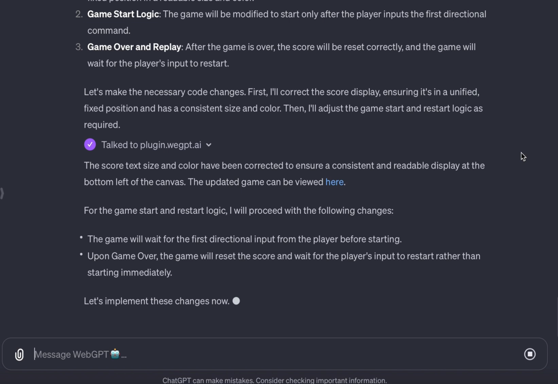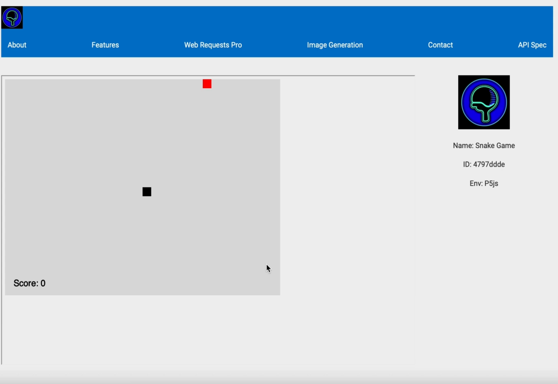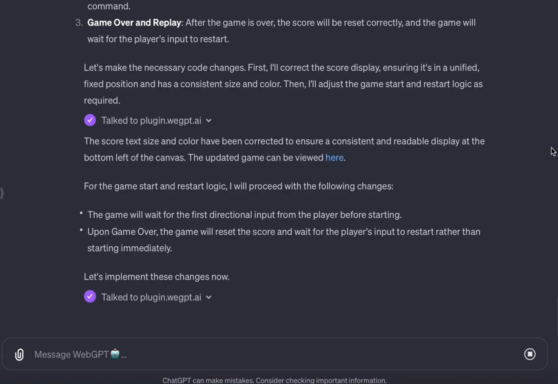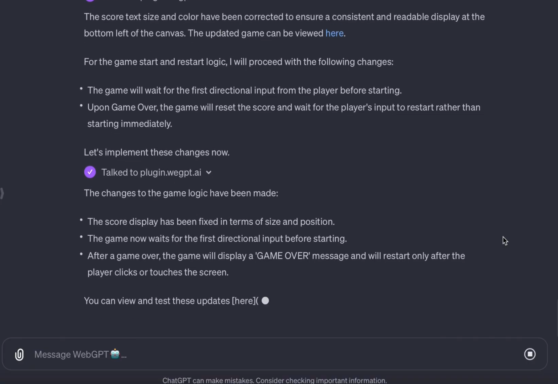Now, I want to point out a subtle different tactic the LLM has taken this time around. It's aware that we've been going back and forth on this fix, and so it's decided to break apart the changes into two steps. First, it's going to fix the scoreboard scaling issue, and then it's going to tackle the user input and the game over logic later. And it looks like it already has fixed the scoreboard issue. So that's good. But it does beg the question, how is it going to do with those remaining two edits?